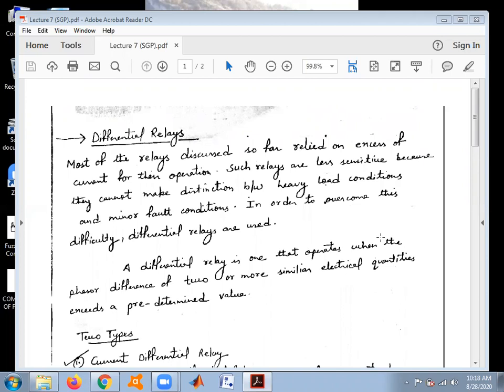This is lecture number 7 for the subject switchgear and protection. For the last 6 days, we have been discussing relays in detail. We started our journey of relays with the two basic principles named electromagnetic attraction as well as electromagnetic induction.